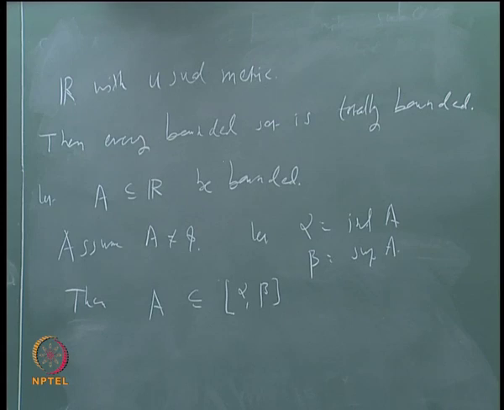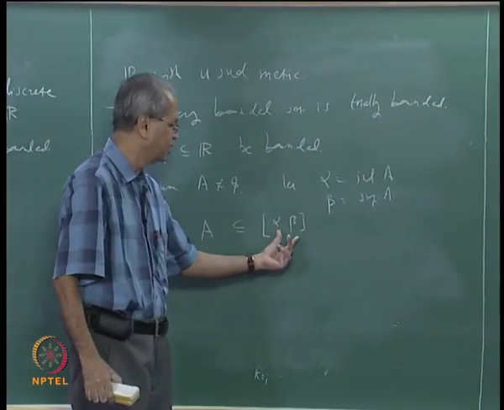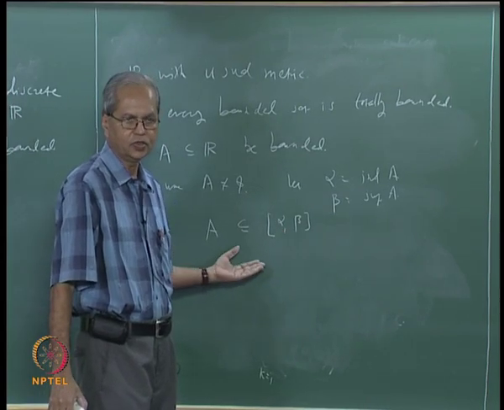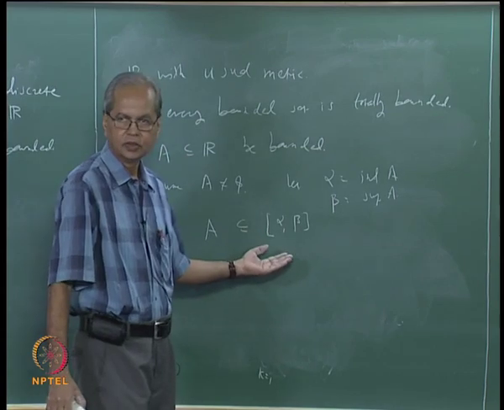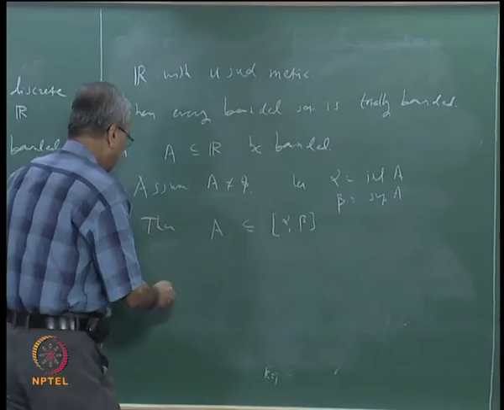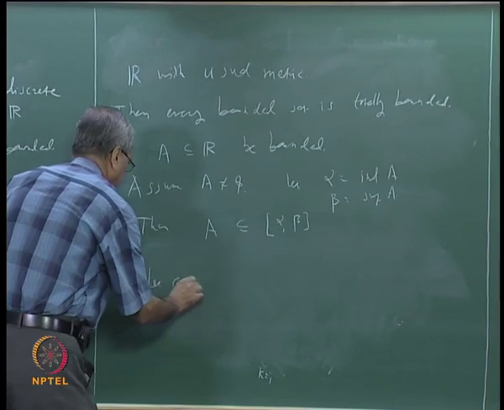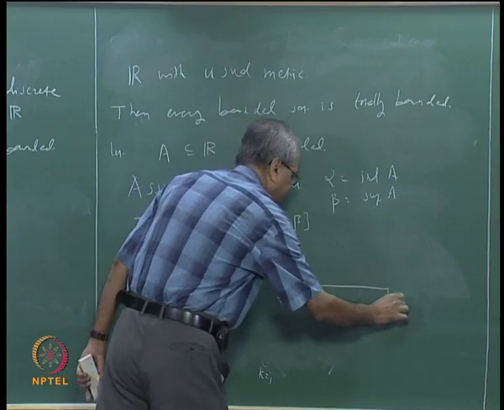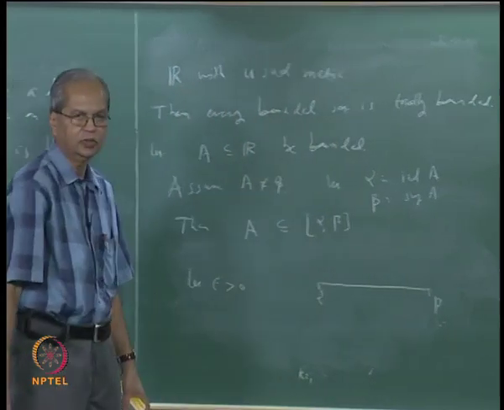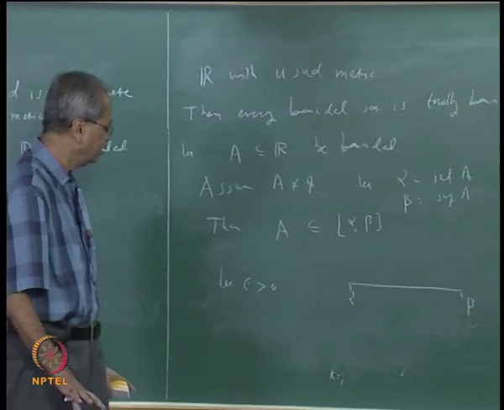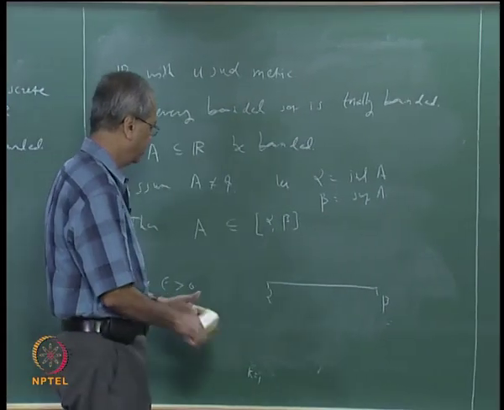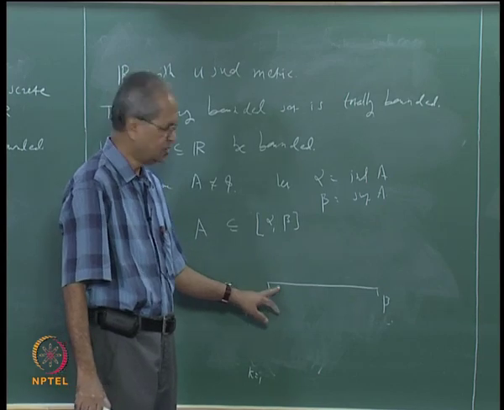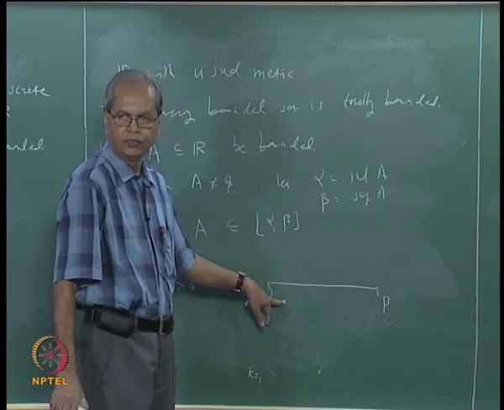A is contained in it, and so if we can cover this interval alpha to beta by a finite number of open intervals, then it will mean that A is totally bounded. And that is easy, right? For example, suppose epsilon bigger than 0 is given, and let us say this is alpha and that is beta, and A is inside this. Can we find a finite number of points in this alpha to beta such that they cover this interval?